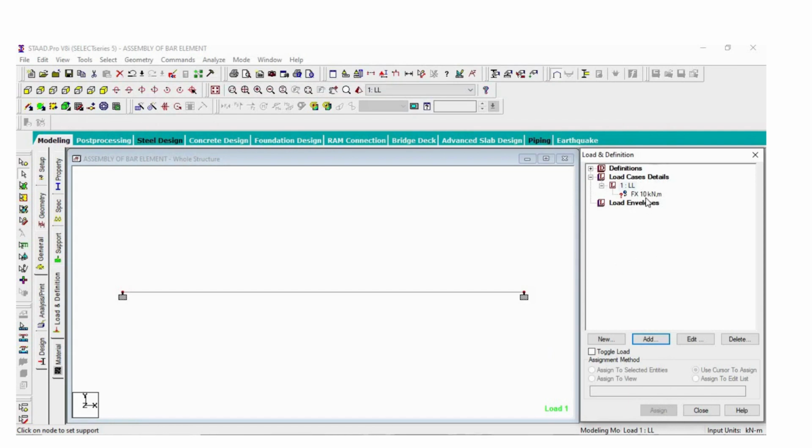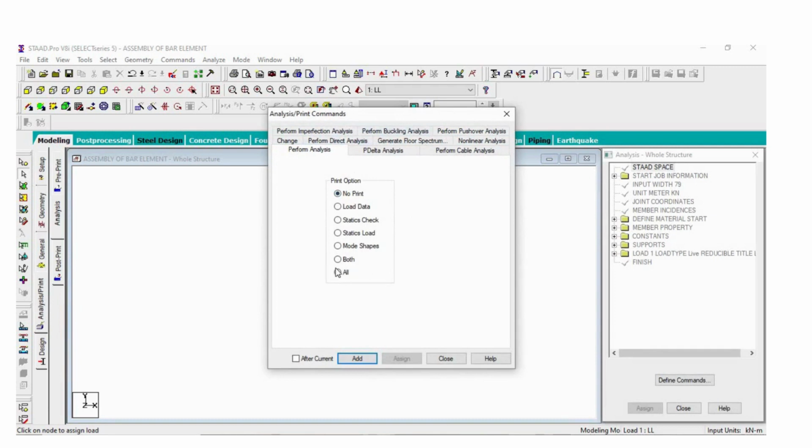Now here you can see how to assign the load. Click here, use the cursor to assign here, assign. This is now assigned. The nodal load is assigned only at the central node. We do not apply the nodal load at the first and third nodes; we only apply the nodal load at the second node.